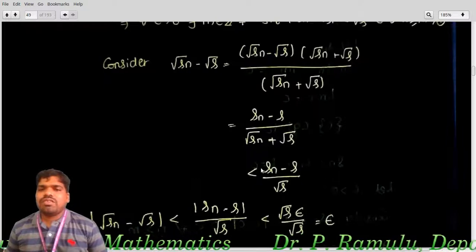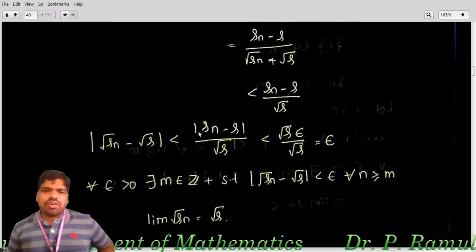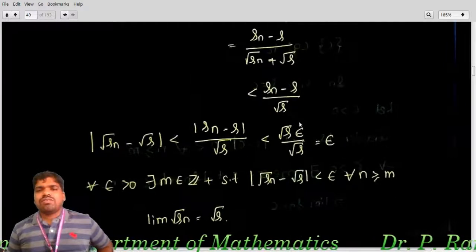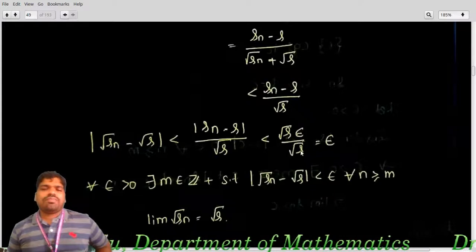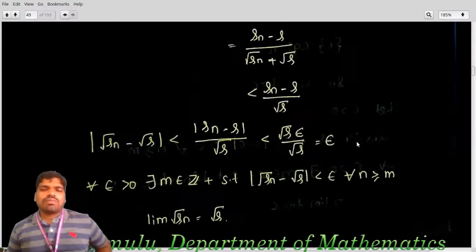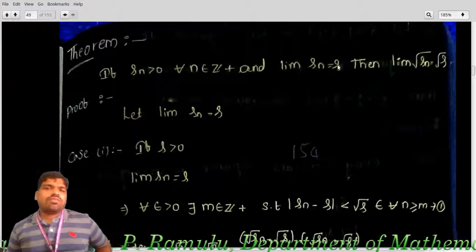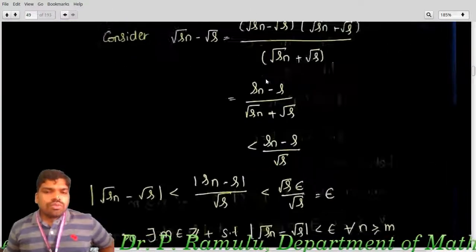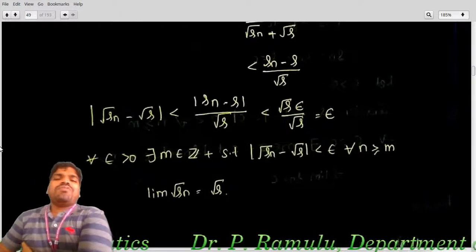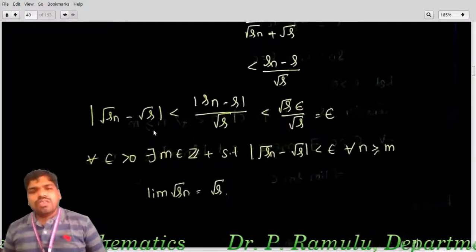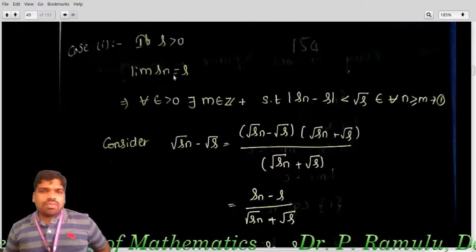Mod of root Sn minus root S is less than or equal to mod Sn minus S by root S, which is less than root S epsilon by root S. Root S cancels, giving epsilon. Here Sn is greater than 0, therefore S is also greater than or equal to 0, so root S is positive. If it were negative, it could not exist as a real number. That's why root S is positive.